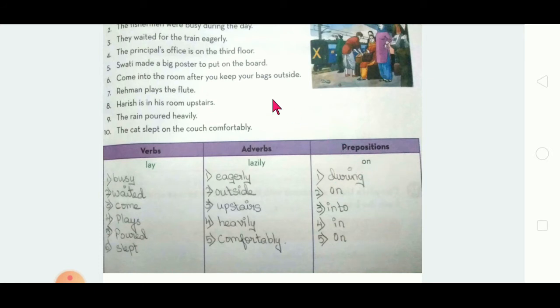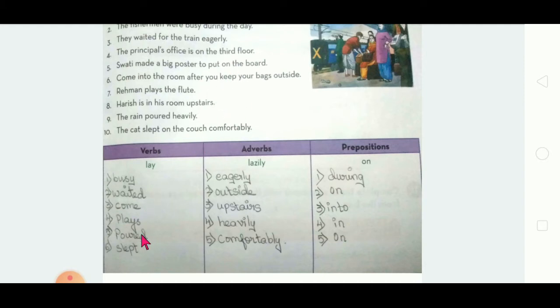Right? Next sentence. Come into the room after you keep your bags outside. See here. Come into. Into is a preposition. Then verb. Keep is a verb.